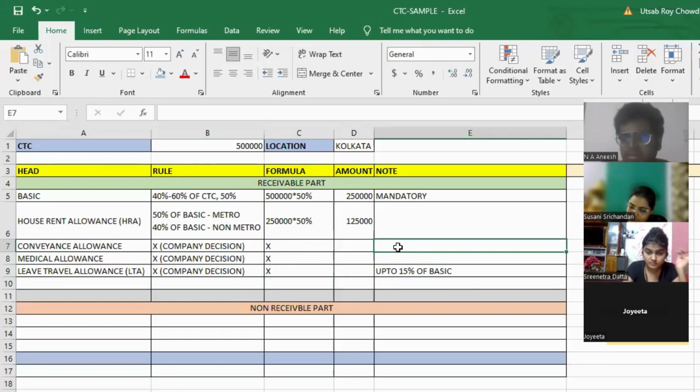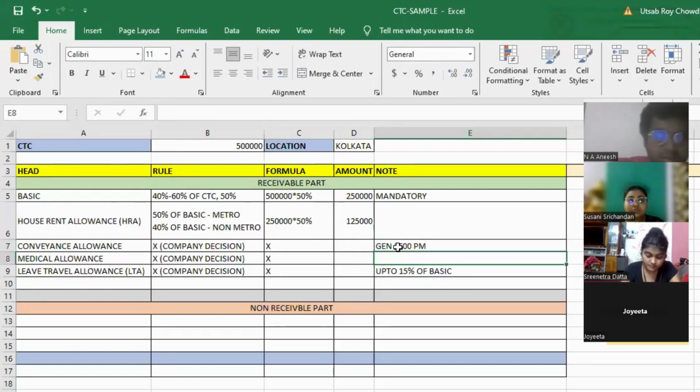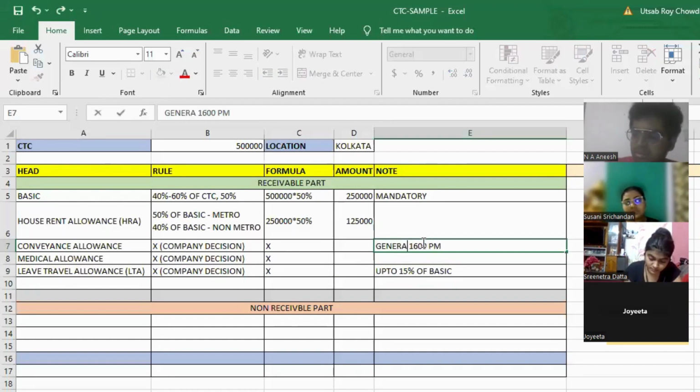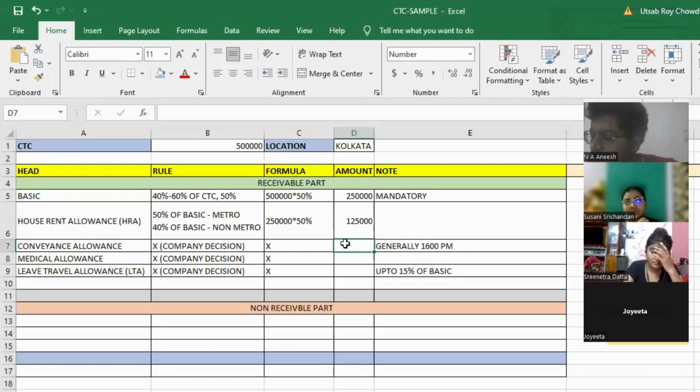But if I want to calculate the conveyance allowance, generally this is 1600 per month. Generally, this is not a rule. But generally the conveyance allowance, whenever we calculate, this is 1600 per month. So let me put down the amount, as this is not a formula. I am writing down the amount directly, whatever I want to write down. So let's say 1500, 15,000, let's say 25,000, whatever it is. I have given you this one, right?